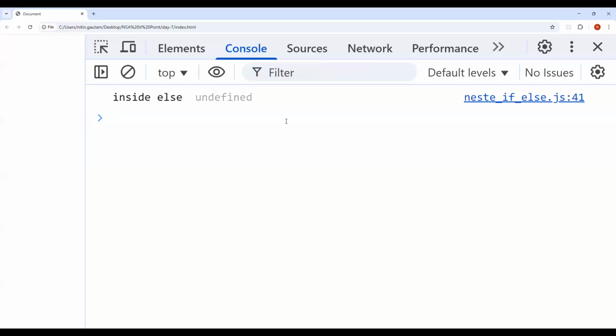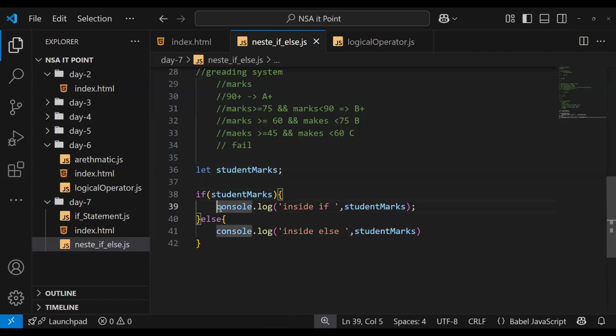Undefined is also treated as false. So just always check whether it is undefined or not.